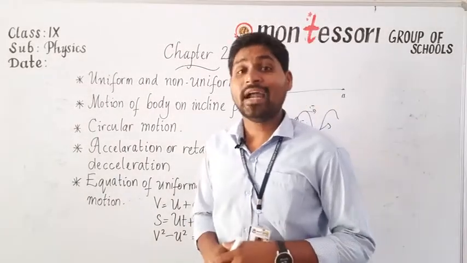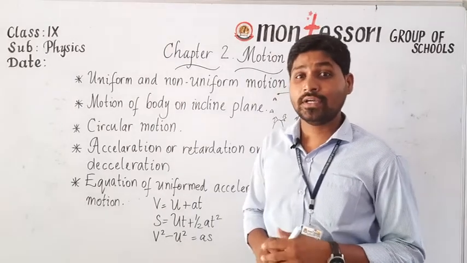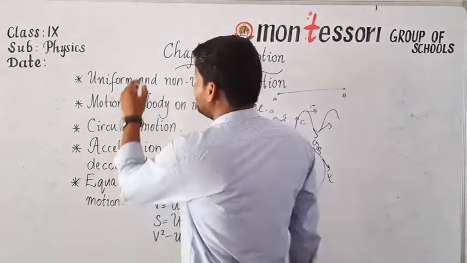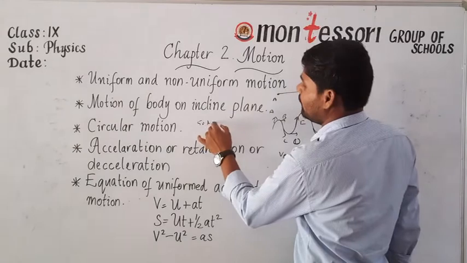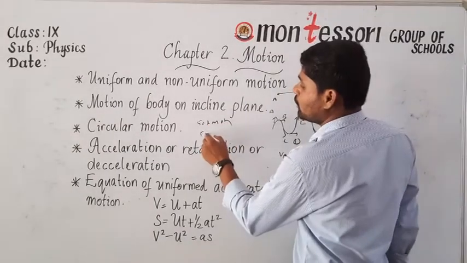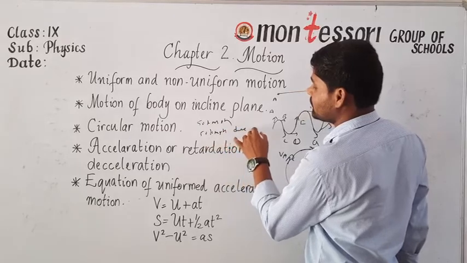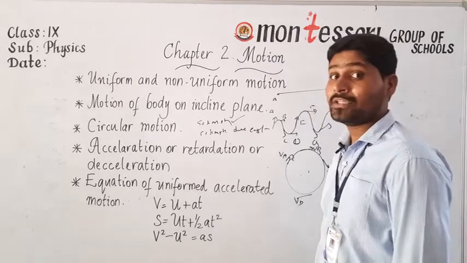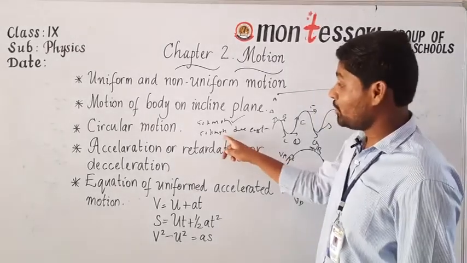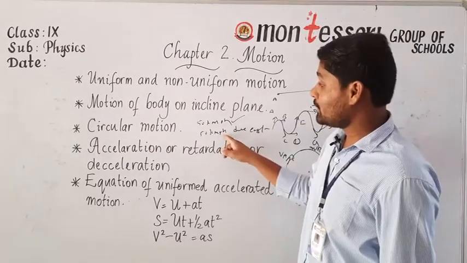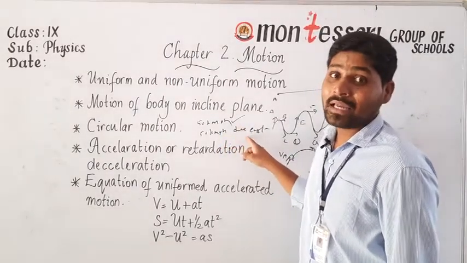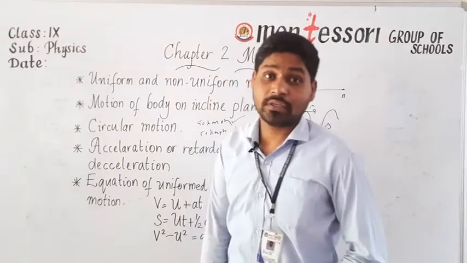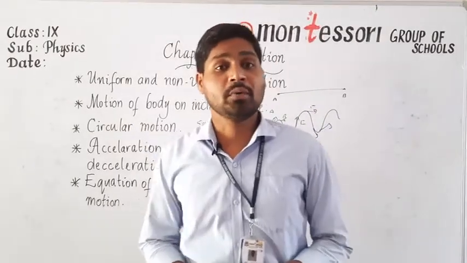So in order to express the direction along with speed, we introduce one more physical quantity called velocity. For example, look here: 50 kilometers per hour, and 50 kilometers per hour due east. Here 50 kilometers per hour shows how fast the body is moving, but it doesn't show any direction. The second one, 50 kilometers per hour due east, shows how fast the body is moving and at the same time in which direction it is moving. So to express the direction of the body, we introduce velocity.